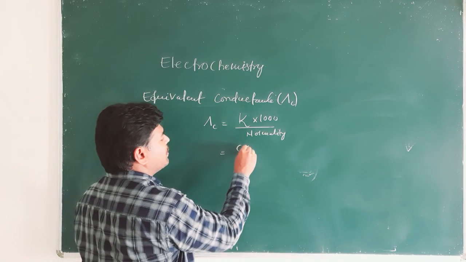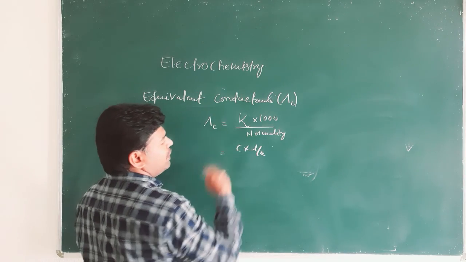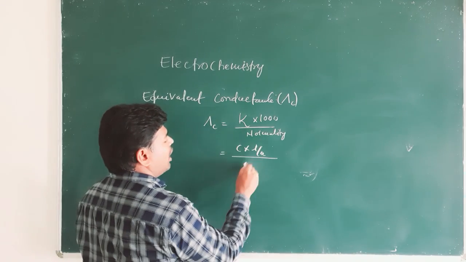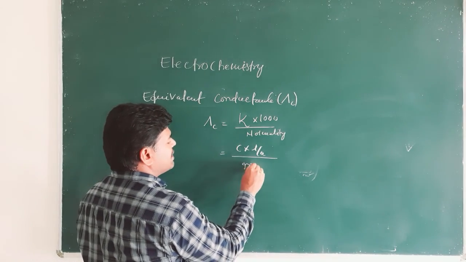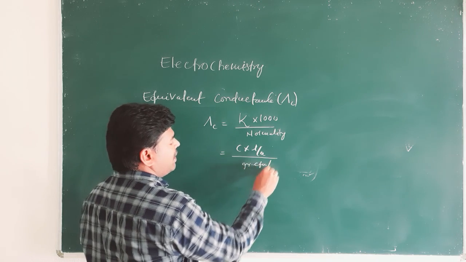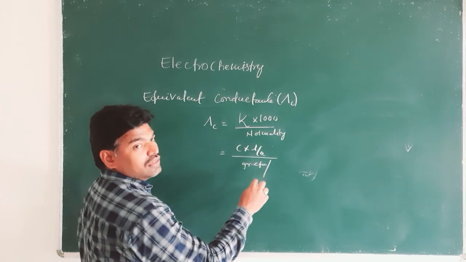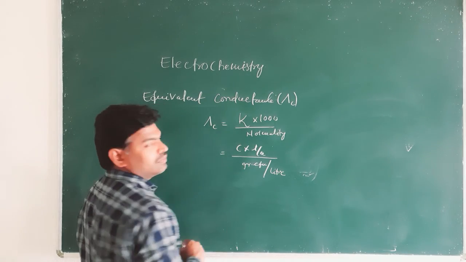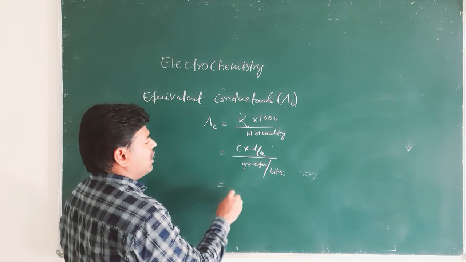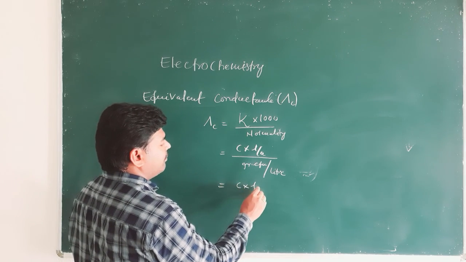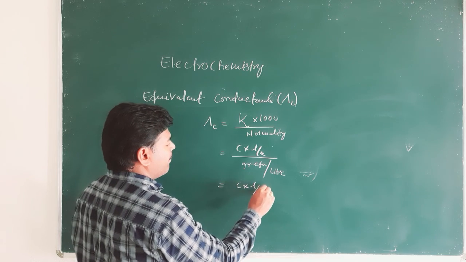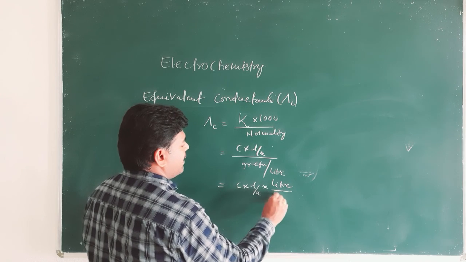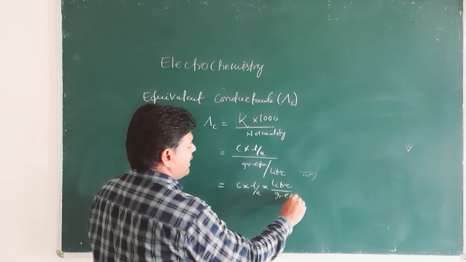Kappa is C into L by A. We need not consider the numerical value when we are deriving units. Normality means the number of gram equivalents of solute present in 1 liter of solution. So C into L by A into liter by gram equivalent.